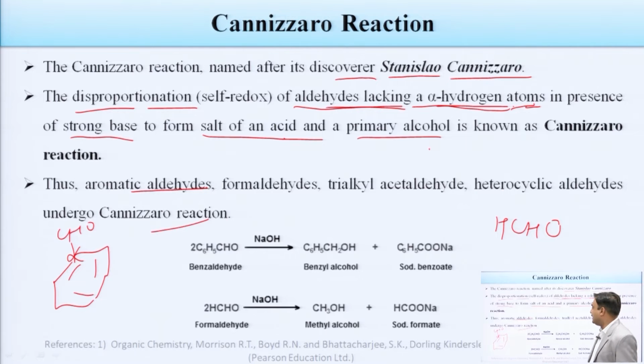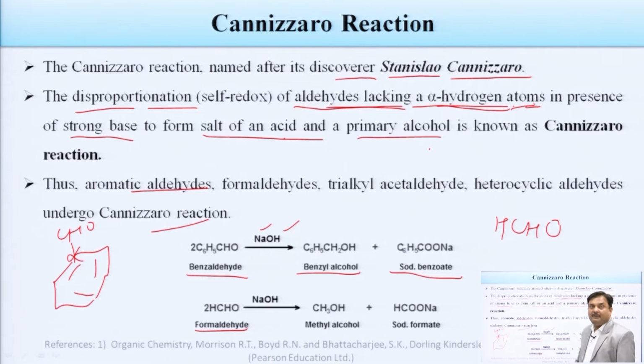As an example, benzaldehyde does not have any alpha hydrogen. So 2 moles of benzaldehyde, when reacted with each other in the presence of a base like NaOH, give 1 molecule of alcohol, benzyl alcohol, and 1 molecule of carboxylic acid salt, sodium benzoate, because we are using sodium hydroxide. If we use potassium hydroxide, we get potassium benzoate as the carboxylic salt. Similarly, formaldehyde has no alpha hydrogen.